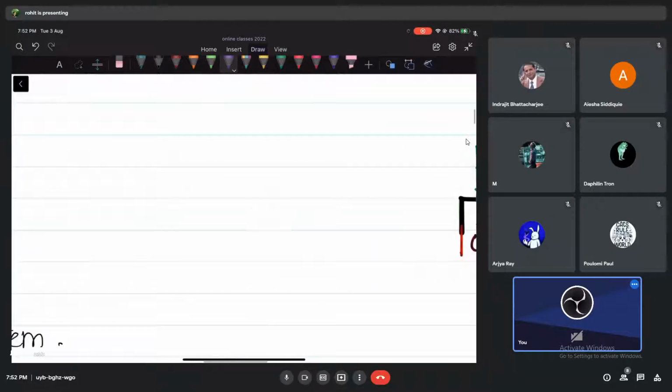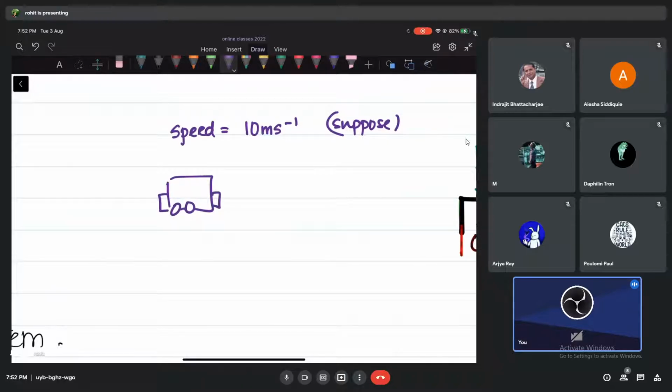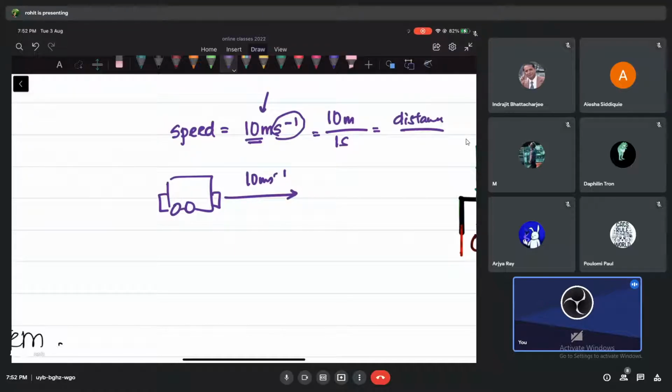See guys, if I ask you what the speed is, you are going to tell me the speed of this car or that car is 10 meters per second, suppose. Just an example, very simple. There's a car moving at 10 meters per second. You know what it means. Now let's check. What is that 10 meters? If you ask me, I'm going to tell you it is a measurement of distance. The per second here represents 1 second actually. That is a measurement of time. So we have a measurement of distance and a measurement of time.